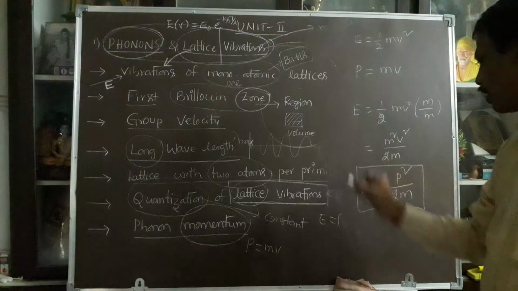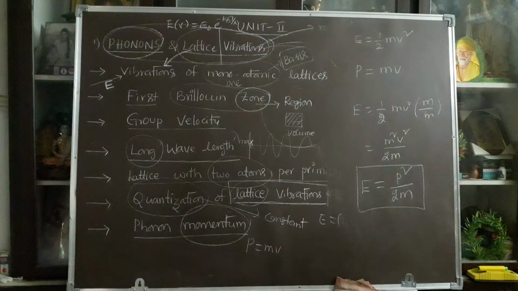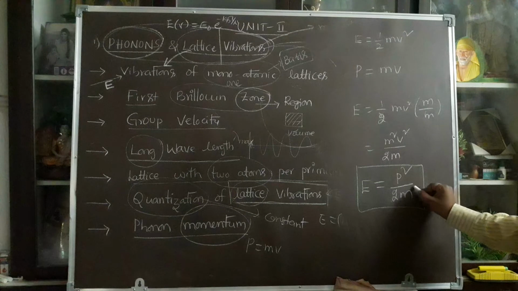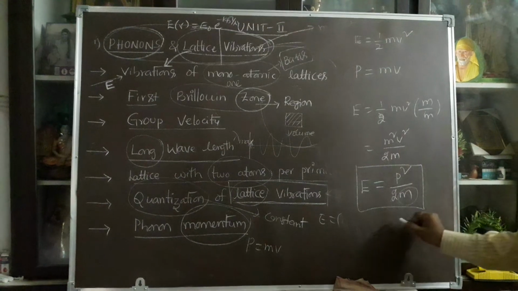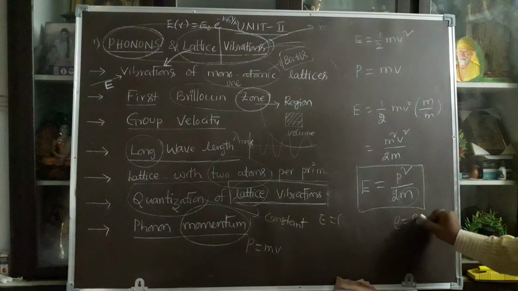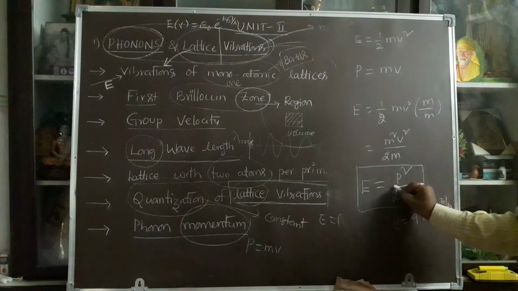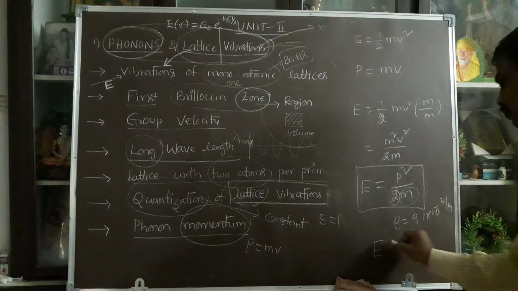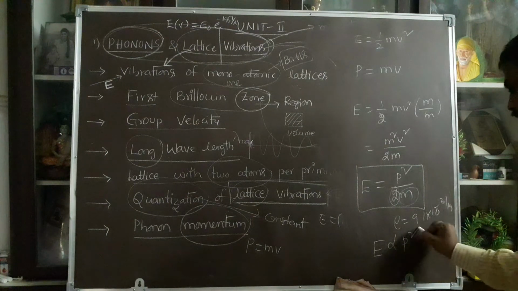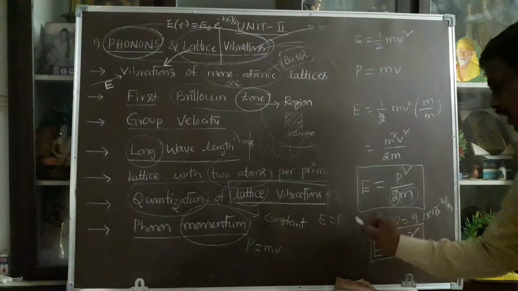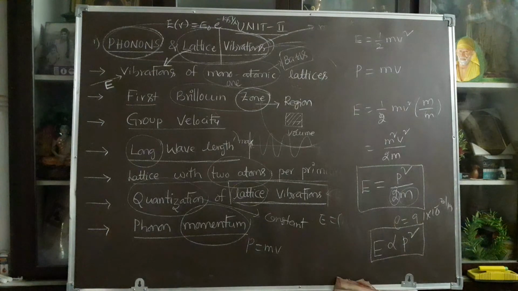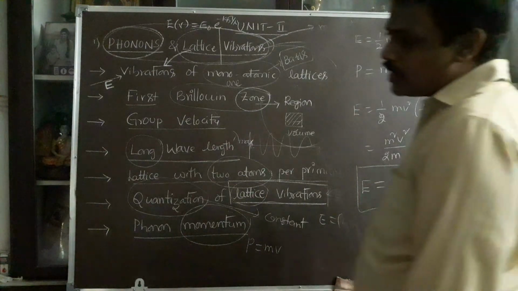Here the mass must be constant. You can consider the electron: the mass of the electron is 9.1 into 10 power minus 31 kg, which is constant. The energy and momentum relation is always directly proportional: E is directly proportional to P square.